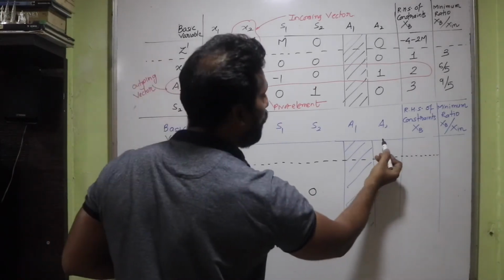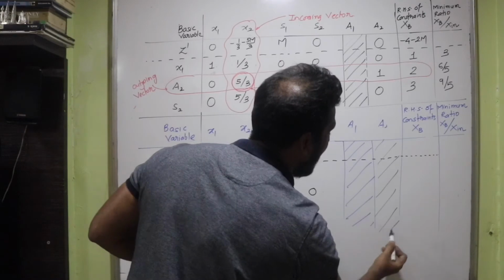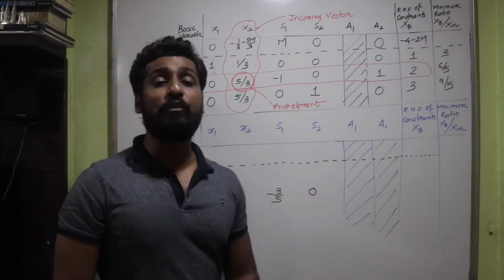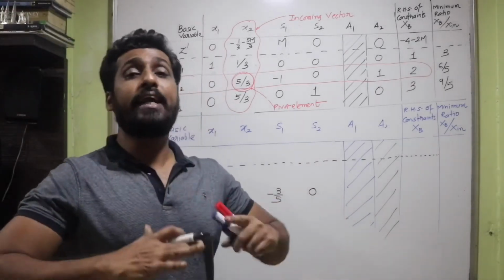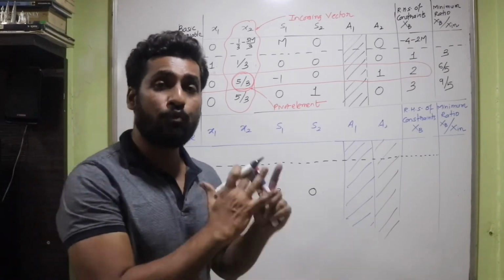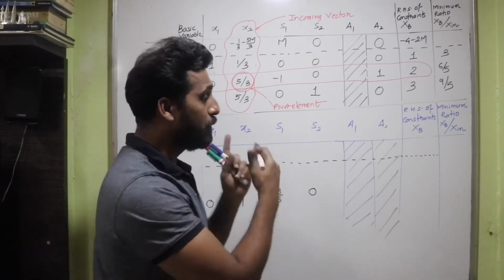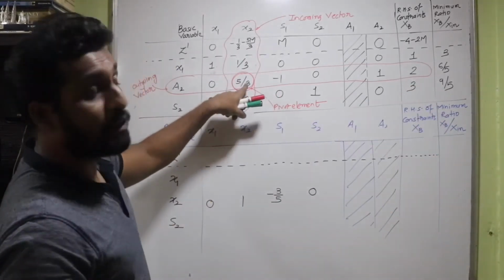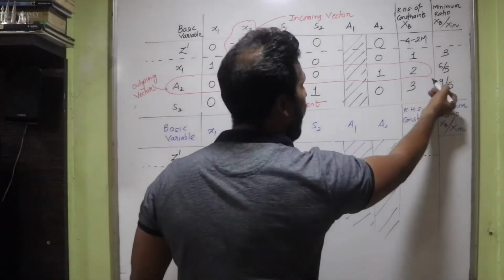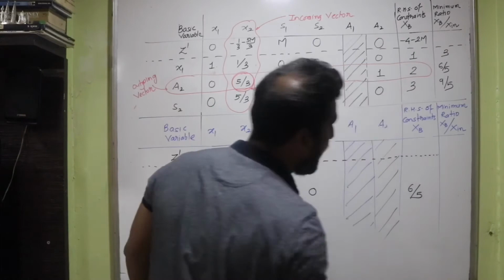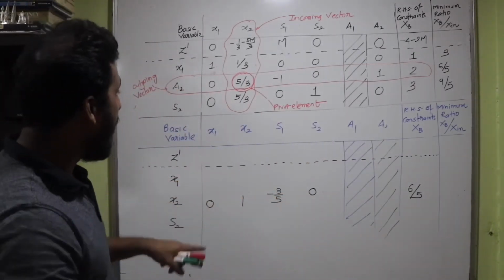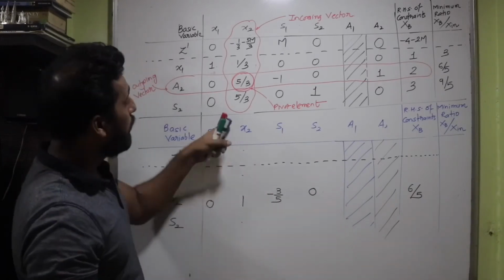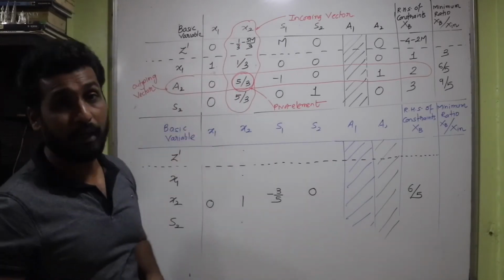Now no need to do the calculation for A2 also, because A2 has left the simplex table. A2 has gone from the simplex table. So as soon as your artificial variables leave the simplex table, there is no need to do any kind of calculations for those artificial variables. Let's move ahead. You have XB, which was 2 here. You are dividing this and you are multiplying this with 3 upon 5. So 2 multiplies with 3 upon 5. You get 6 upon 5, isn't it? So that's your next value, 6 upon 5. Now, once you have made the pivot element as 1, all other elements in the same column have to become 0.